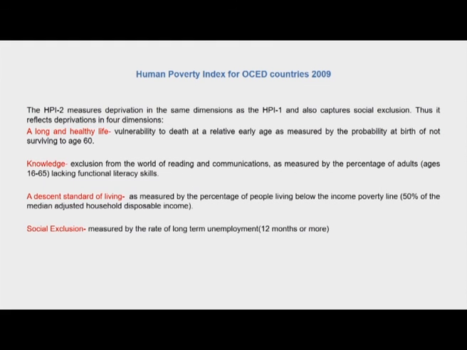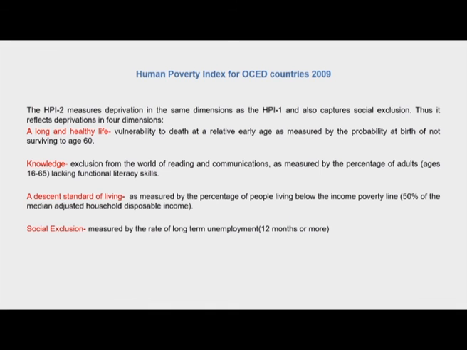A similar method is followed for the calculation of the HPI, but let us have a brief look at what these indicators mean here. In the case of developed countries or HPI 2, long and healthy life is defined as vulnerability to death at a relatively early age, as measured by the probability at birth of not surviving till age 60. In the case of HPI 1 it was 40, and for HPI 2 it's 60. Knowledge: deprivation occurs when there is exclusion from the world of reading and communications, as measured by the percentage of adults lacking functional literacy skills.